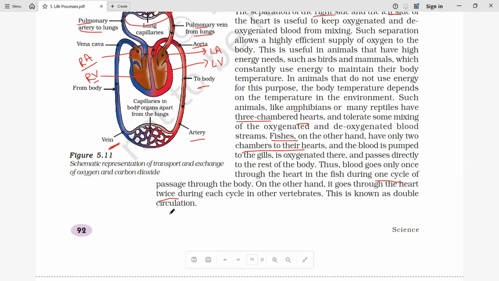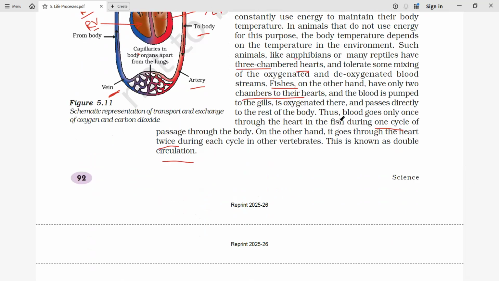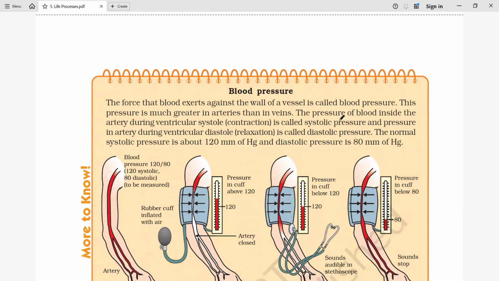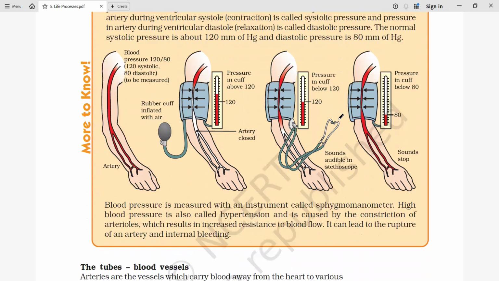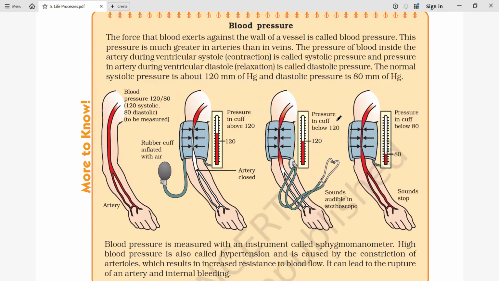That's why vertebrates have double circulation, and fish, having 2 chambers, have single circulation. So this was how circulation of blood takes place, and how the human heart, which acts as a pump, helps us get oxygenated blood to the various organs.